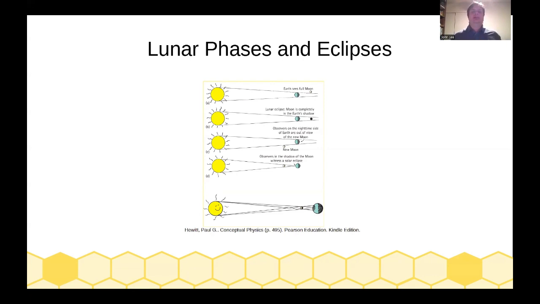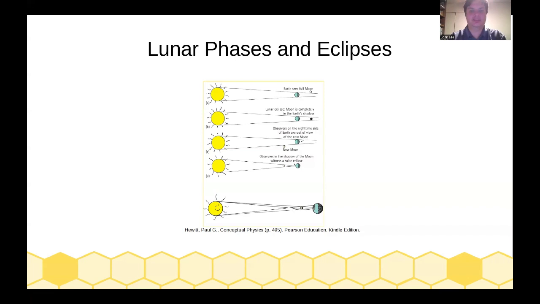So, looking at lunar phases, you see a full moon when all of the light from the sun that would pass over the Earth is going to not interact with the moon at all. So all of the light from the sun that passes over the Earth casts a shadow behind it, but that doesn't cast a shadow on the moon, and that causes a full moon.